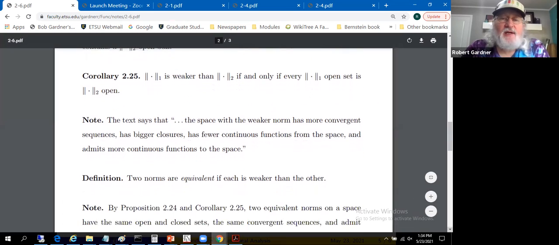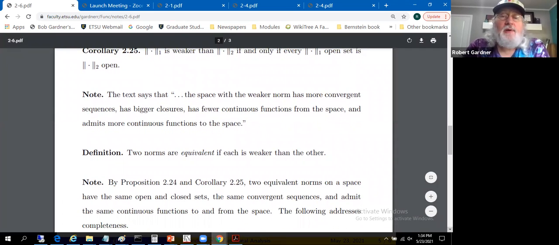Okay, the text makes a pretty relevant observation, just quote the text here. It says, the space with the weaker norm has more convergent sequences, has bigger closures, has fewer continuous functions from the space, and admits more continuous functions to the space. Think of it in terms of open sets. You can think of it in terms of epsilons and deltas, and all of this should make reasonably good sense.